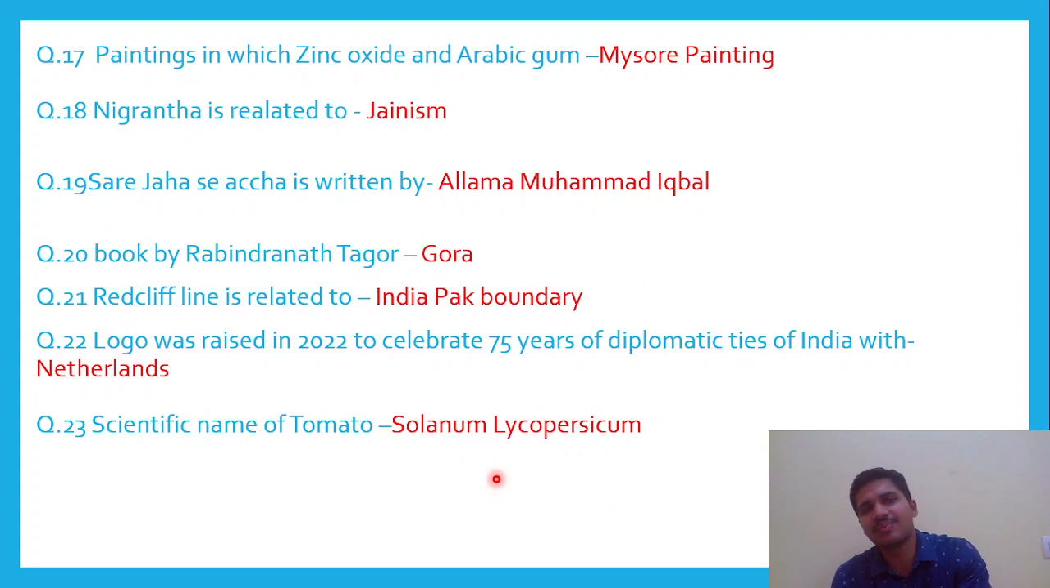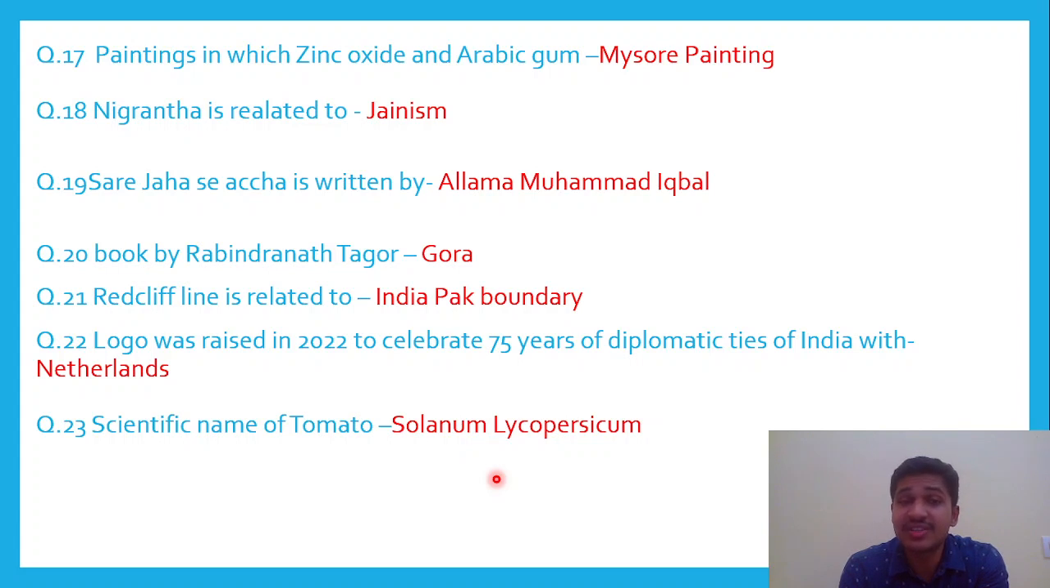The next question was about the painting in which zinc oxide and Arabic gum is used. I don't have any clue regarding paintings. I just guessed this answer. Luckily, it turned out to be right. Mysore painting is the right one, in which zinc oxide and Arabic gum is used. The next question was, Nirgrantha is related to. It is related to Jainism.